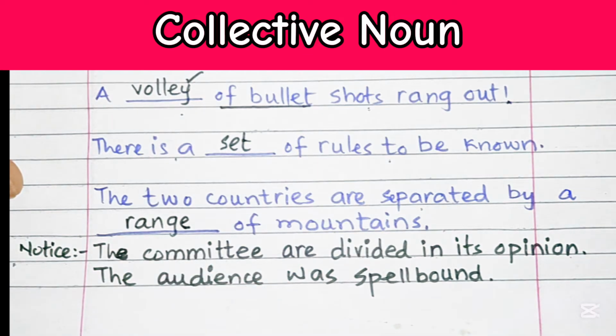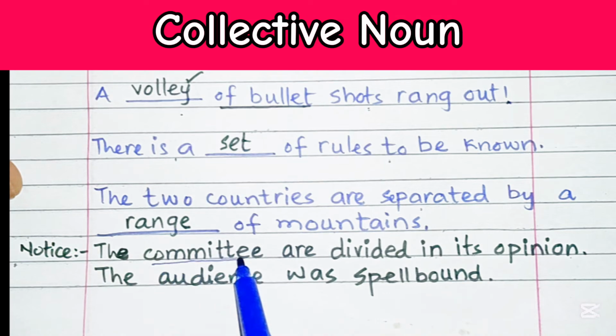Now, to conclude, we can say that when the members of a collective noun perform an action as individuals, then the plural verb should be used for a collective noun. And if the entity acts together, then a singular verb should be used. Take this example: the committee are divided in its opinion.